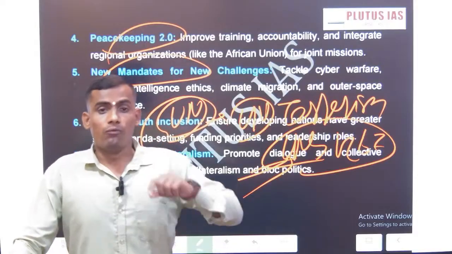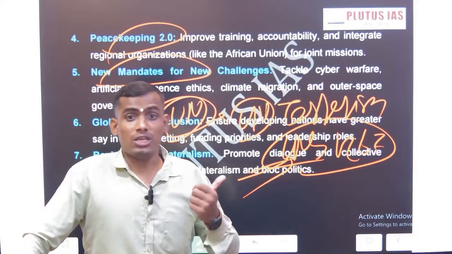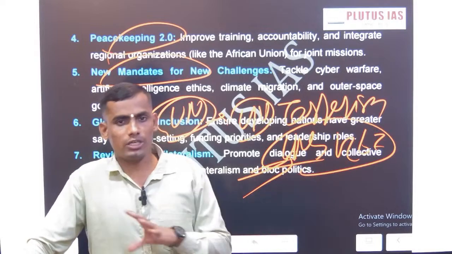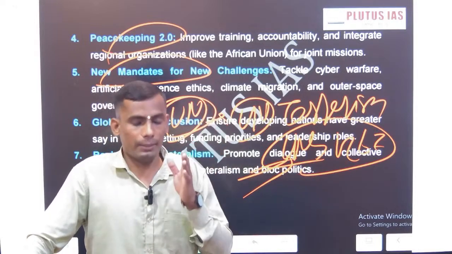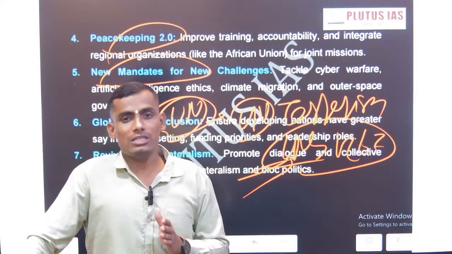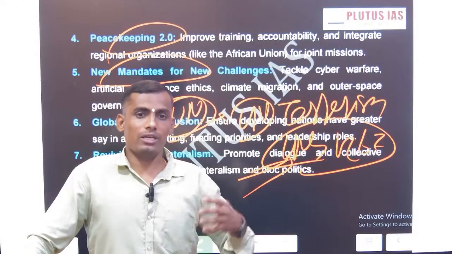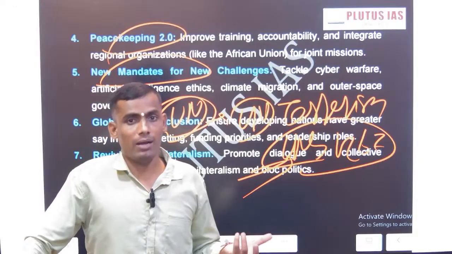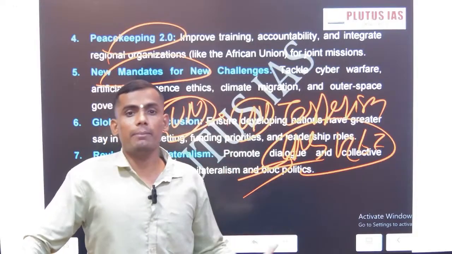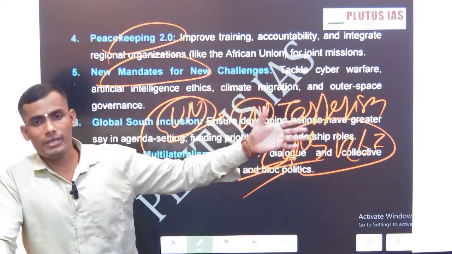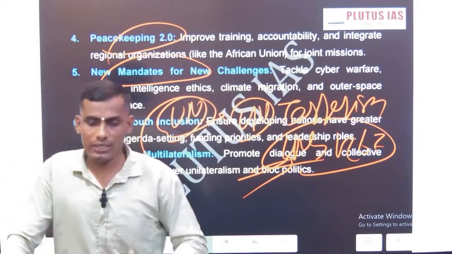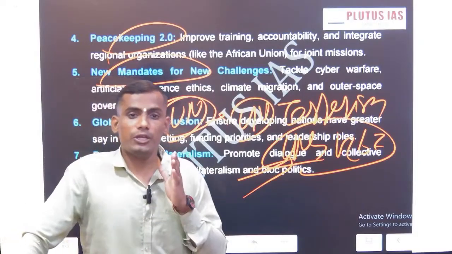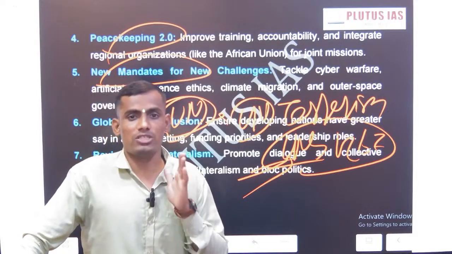And as I said, when the UN was formed in 1945, there was consensus on peace and security across the continents, across the countries. The same consensus is the need of the hour at present. The reason is that people are starving in Gaza, people are suffering as victims of the terrorist attack in Pahalgam, or are being killed by terrorist organizations in Germany or the USA. So it is a matter of time, and every country should think twice before taking any unilateral action and should uphold the UN system.